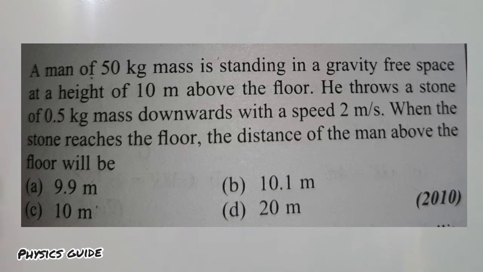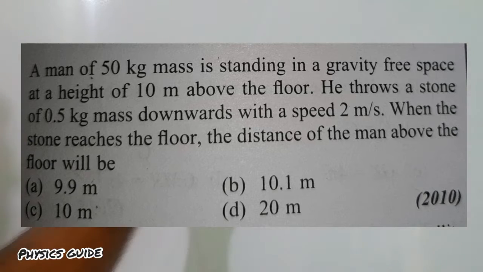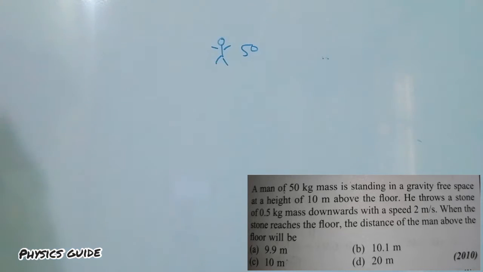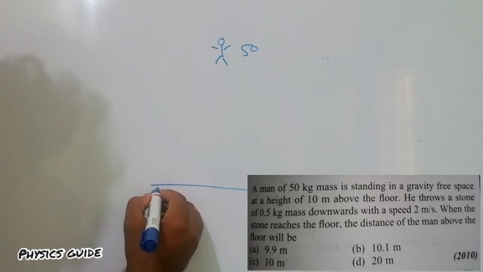Our next problem: a man of 50 kg mass is standing in a gravity-free space at a height of 10 meter above the floor.